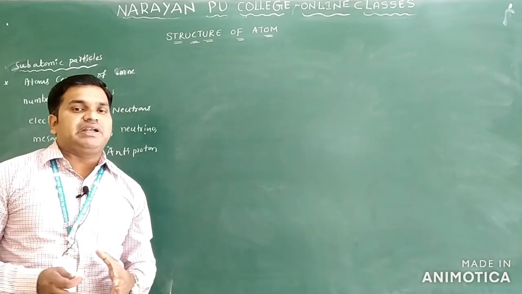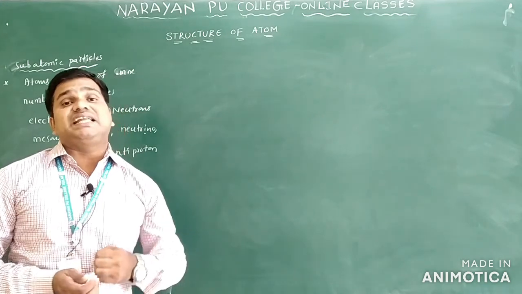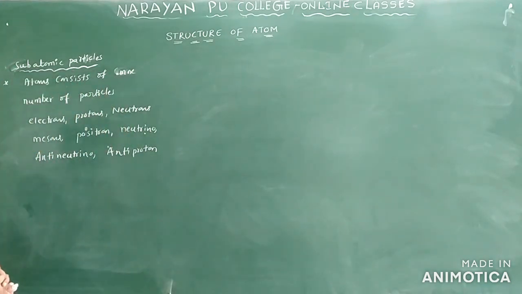These are the different types of particles that can be present in an atom. These are very small particles.